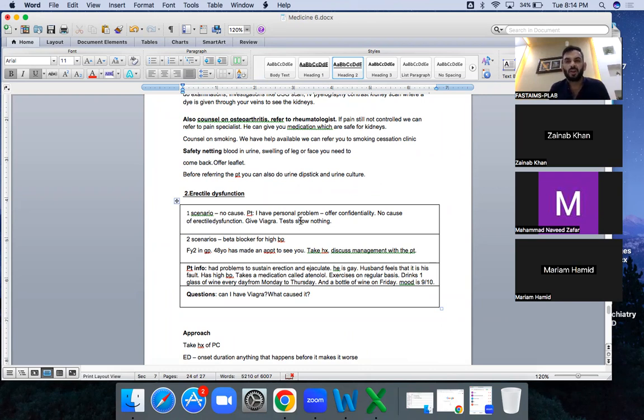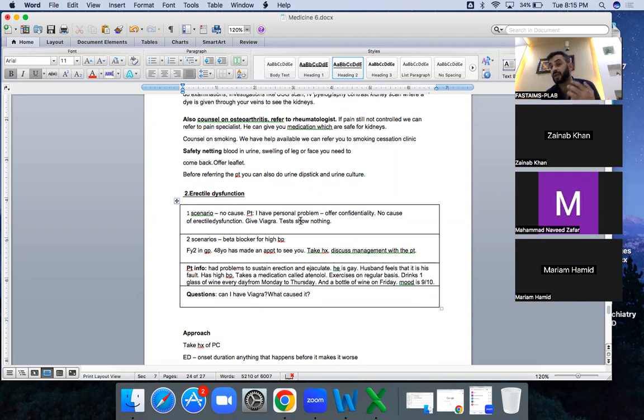If the patient says, doc, actually it is quite personal, I don't know how to talk, so offer very good confidentiality. I can understand that, but I tell you that whatever will be talked will remain between you and our medical team. Nobody will be knowing about that. So I'm your doctor. You can talk anything you want to me. It will be kept confidential. Okay.